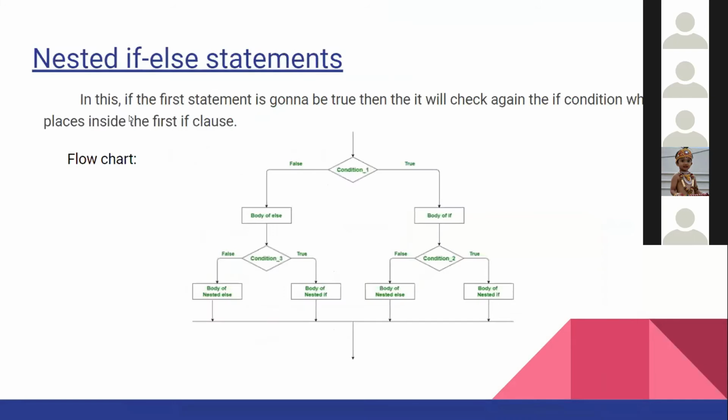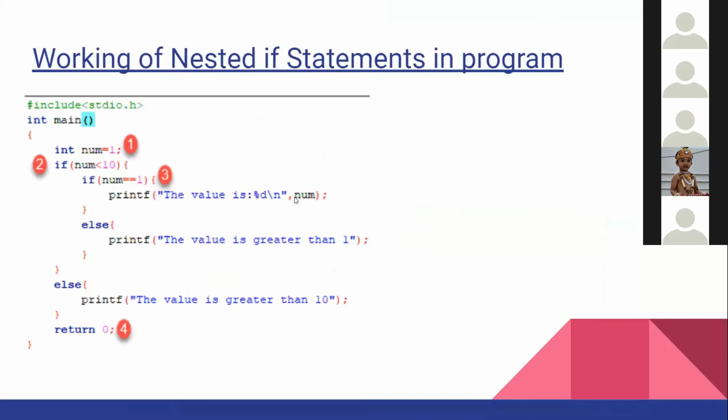So we have nested if else statements. A nested if else statement is like an if inside an if, and conditions inside conditions. So I'll show you an example. Like int num equal to 1. If num is less than 10, is num less than 10? Yes, true. Then if num equal to 1, is num equal to 1? True. So the value is 1, whatever it is. Otherwise, else the value is greater than 1. Else the value is greater than 10.